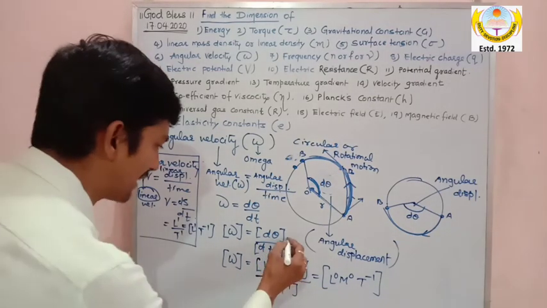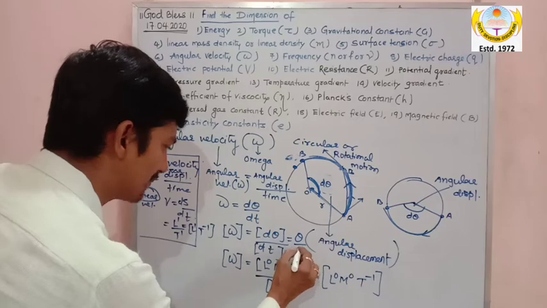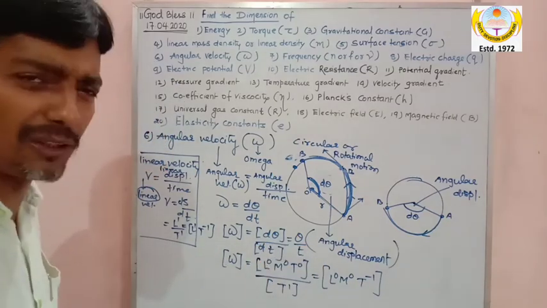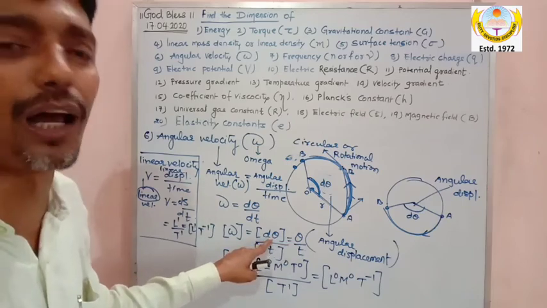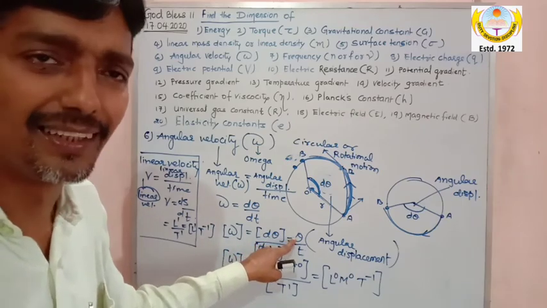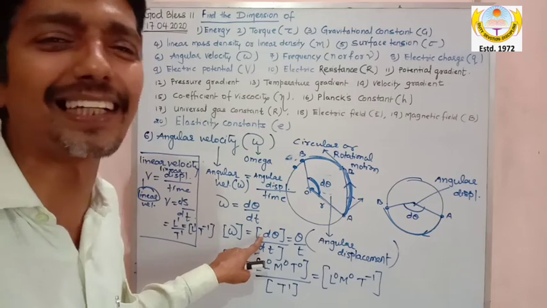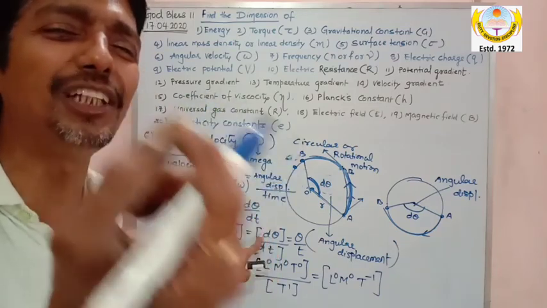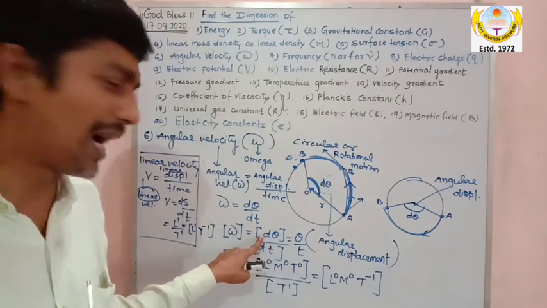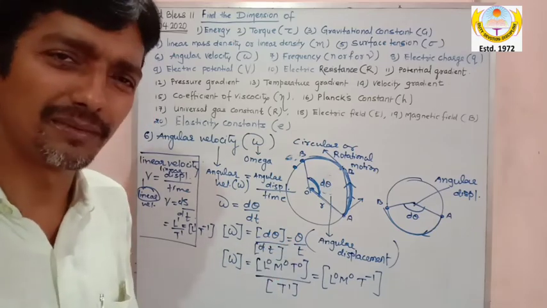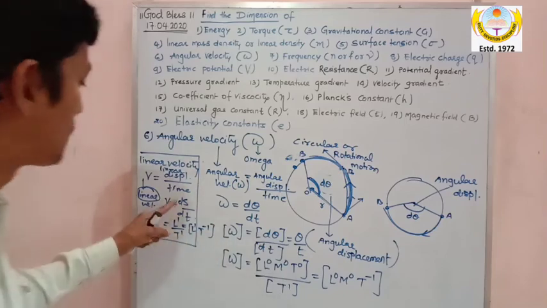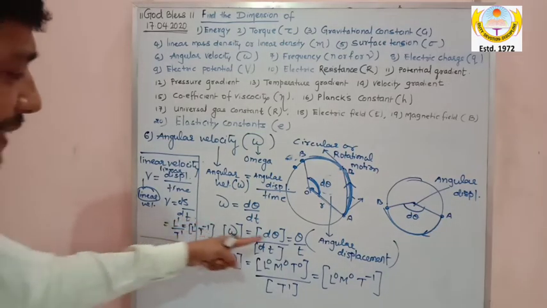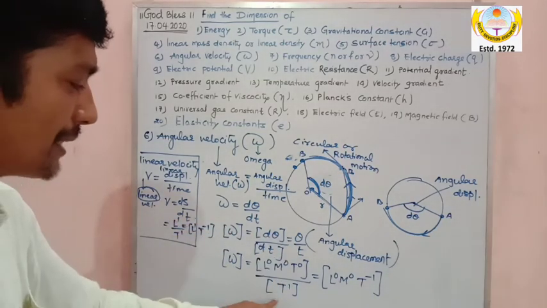Some books write this as theta by t also. If you write it this way, that is the best, no issues, because theta is an angle, d theta is also a small angle, and theta is some finite angle. As soon as d doesn't make sense, d is a small change, so I can write theta also. Use this logic. So it is theta by t also, just as it is s by t also. Theta is angle, dimensionless, and the dimension of t is t power 1.